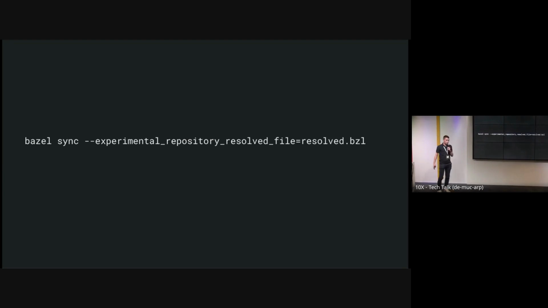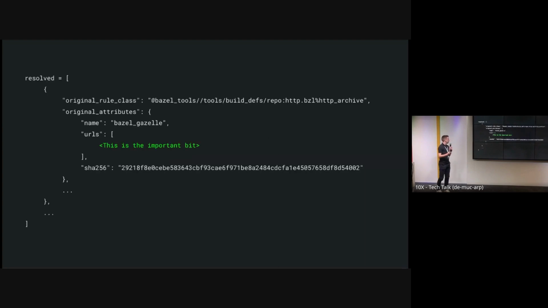So starting off with how we catalog. The Bazel sync command generates a snapshot of all repositories mentioned in the workspace. We have an optimized Bazel sync command that will comment out things that we don't care about. For example, OCI pulls, because we already know that our images are coming from a private Docker registry. So this is the output of the resolve BZL. And from the URL section, we're able to tell if a dependency is already mirrored or if we need to mirror this dependency.